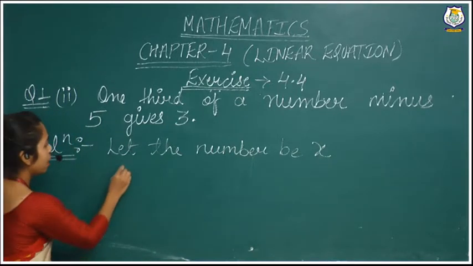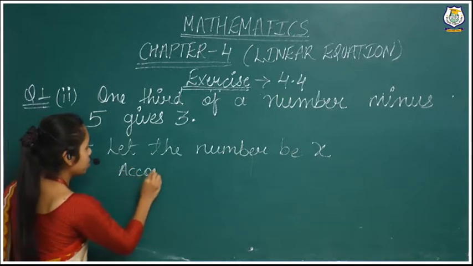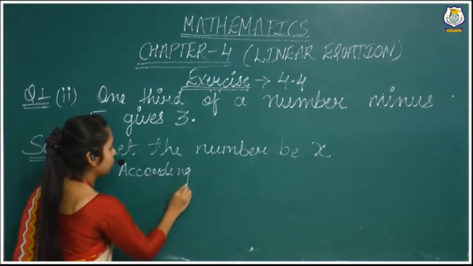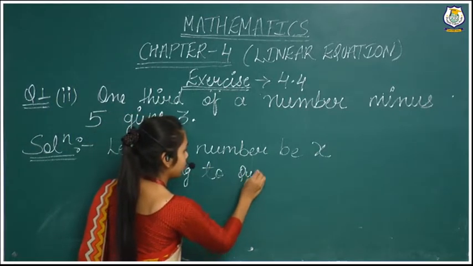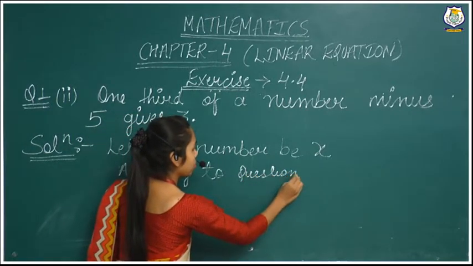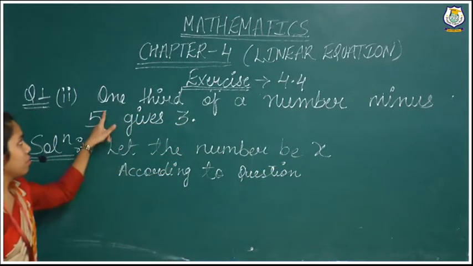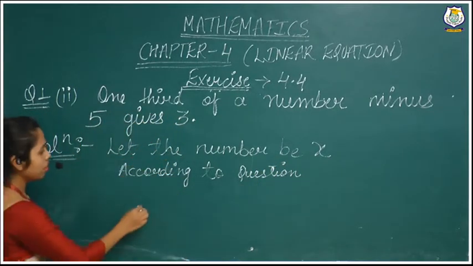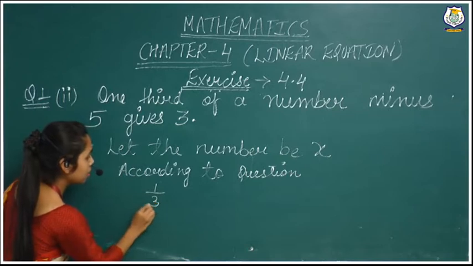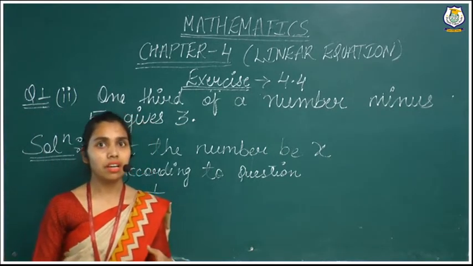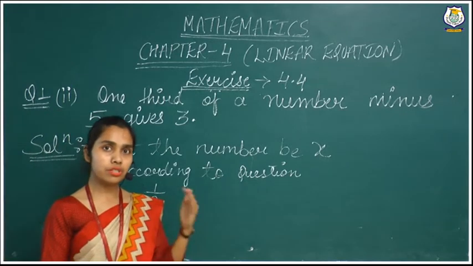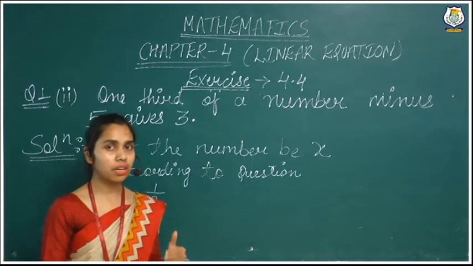Now after that, according to question or statement, 1/3 of a number. 1/3 of a number means 1/3. When we will divide 1 by 3 times, it is 1/3. If they will told 2/3, it means 2 is divided by 3, it's 2/3.